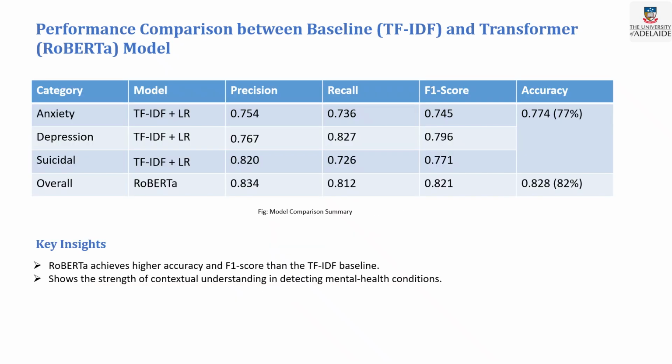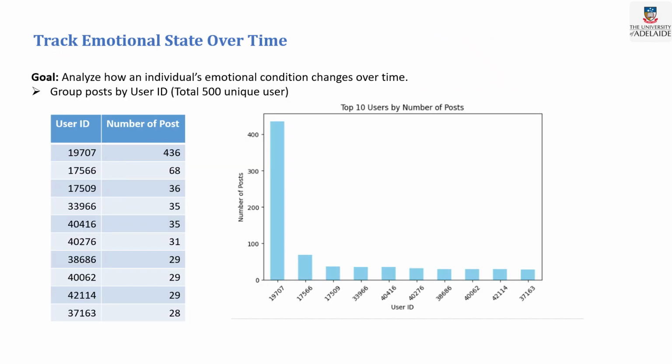Here is the performance comparison between the baseline and transformer model for the categories anxiety, depression, and suicidal. The TF-IDF and logistic regression model has an overall accuracy of 77%, and the RoBERTa model has 82%. So RoBERTa achieves higher accuracy and F1 score than the TF-IDF baseline, showing the strength of contextual understanding in detecting mental health conditions.